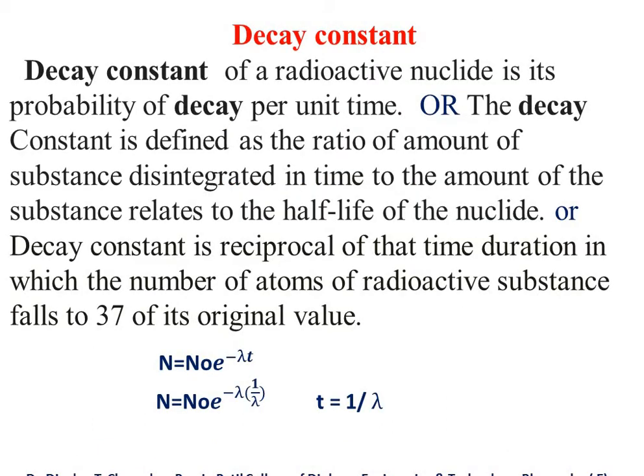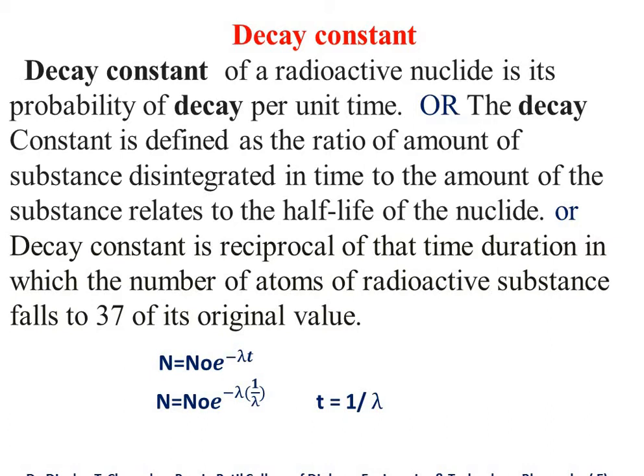Then the decay constant. Decay constant is defined as the ratio of the amount of substance disintegrated in unit time to the amount of substance present. So this is the simple definition of decay constant.